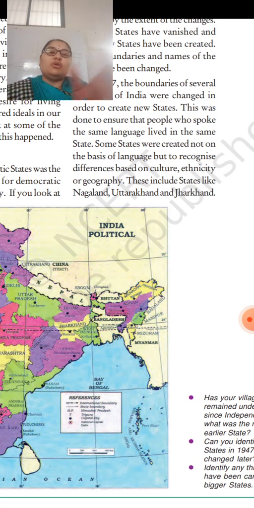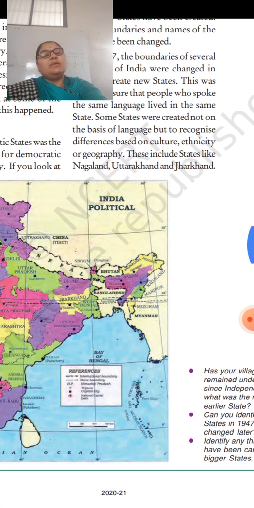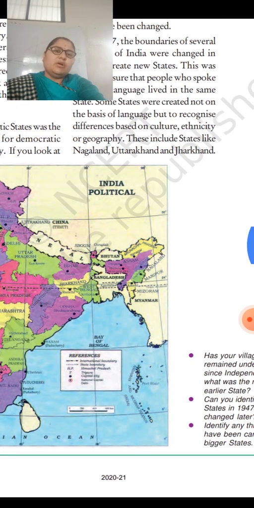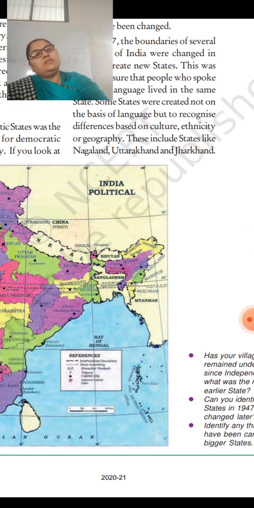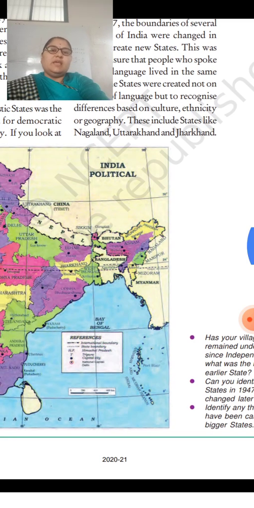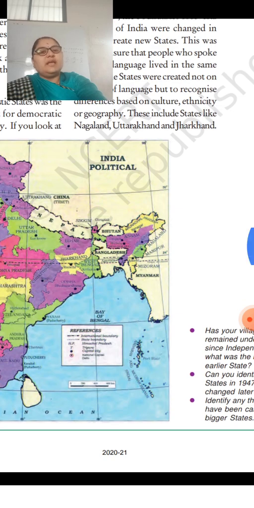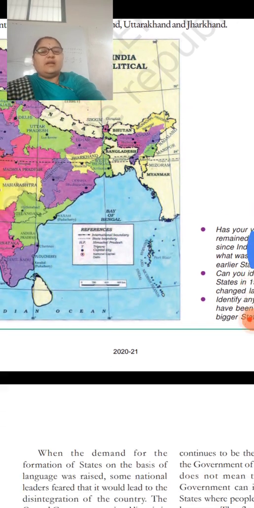Right, there are some geographical problems. There were some ethnic composition like Telangana. It got separated because it was not getting recognition when it was with the Andhra Pradesh. But when it got separated as Telangana, it is able to recognize itself in our country. So like these things are helping. These include states like Nagaland, Uttarakhand and Jharkhand.